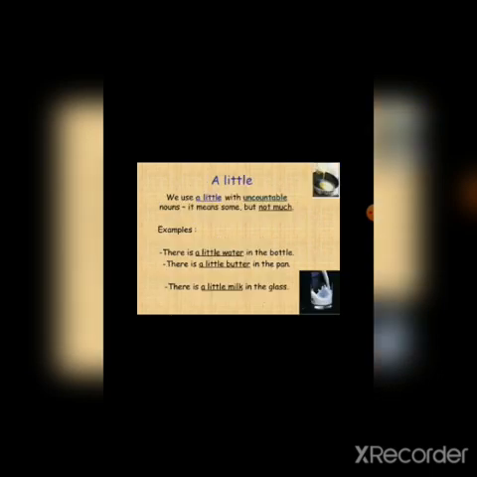So a little means something is there. Little means nothing, nothing will be there. There is a little water in the bottle. Some little amount of water is there. There is little water in the bottle means there is nothing. Only a few drops are there, not enough to quench the thirst. So an article is used before little. There is a little butter in the pan. There is a little milk in the glass.